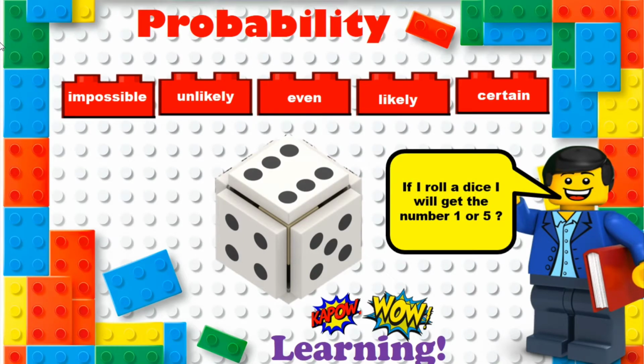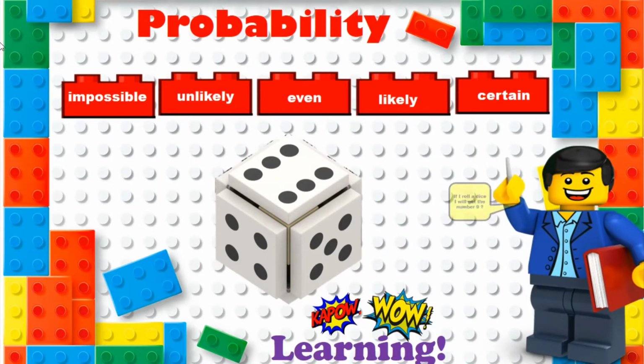Right, here we have the dice again. If I roll a dice, I will get the number 1 or 5. Now, is that impossible, unlikely, even, likely, or definitely certain? It will definitely happen. What do you think? Have a pause, have a think. And this is unlikely, okay? Because there's only 2 and we have 8 numbers, okay? Now, if it was 4 numbers out of the 8, we would say even, but it's less than 4, so it's unlikely.